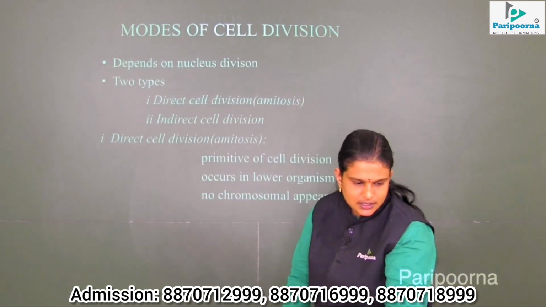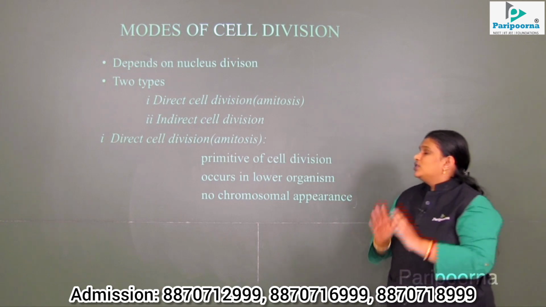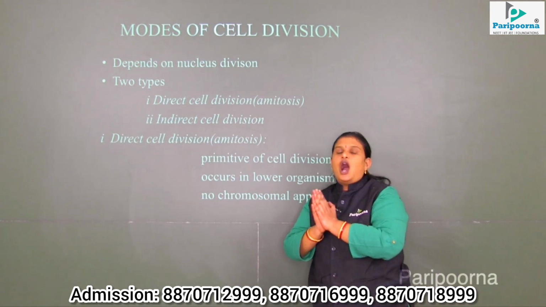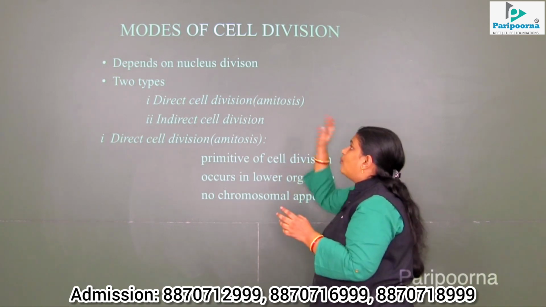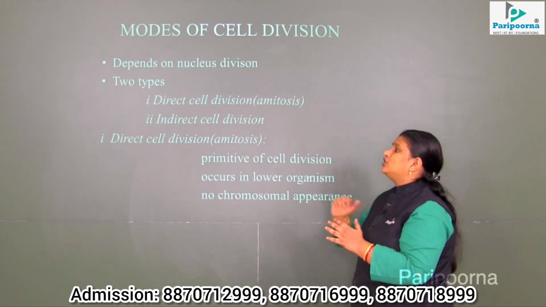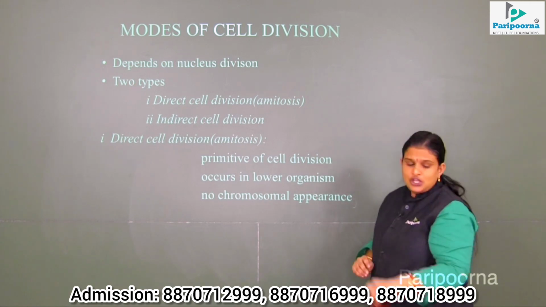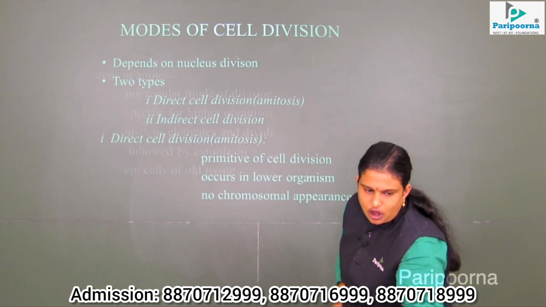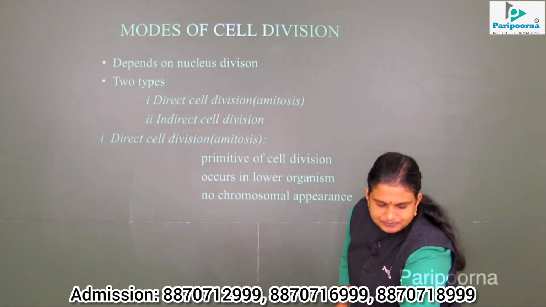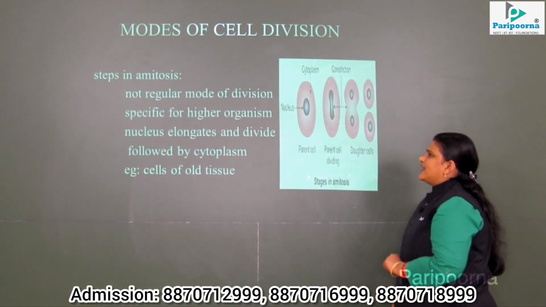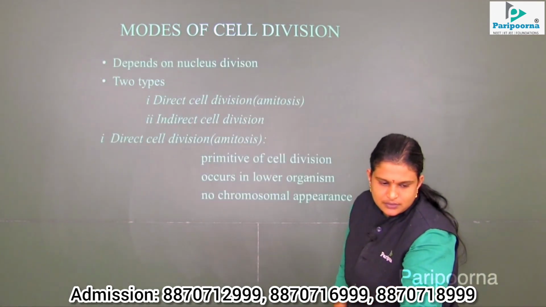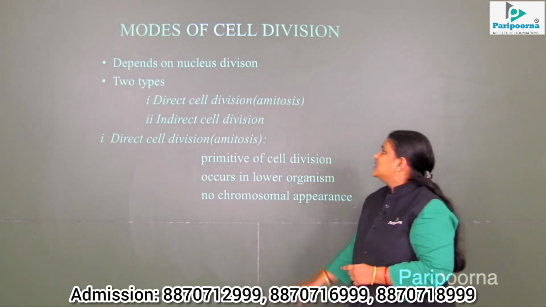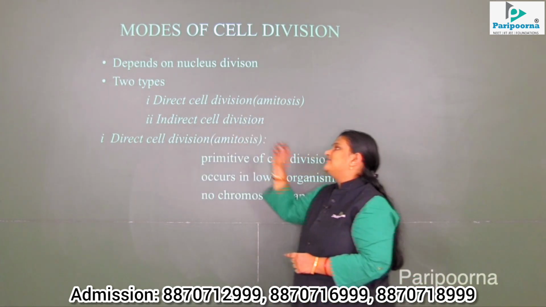Next is, then we are clear about cell division and what the significance of cell division is. Now, how does cell division occur, or what are all the modes of cell division? We can say, what are all the processes involved in cell division. So they are mainly of two types. One is amitosis or direct cell division. The second one is indirect cell division.